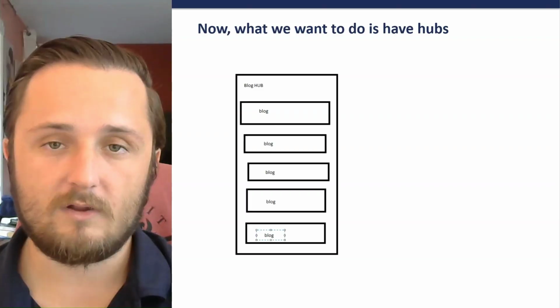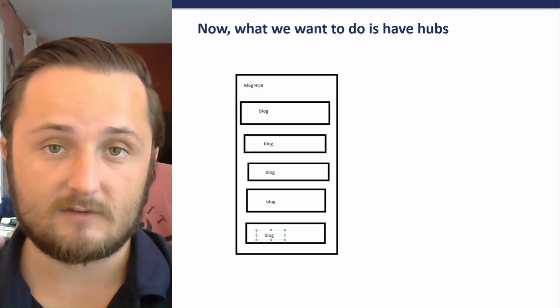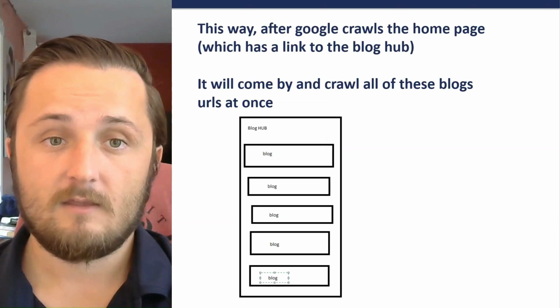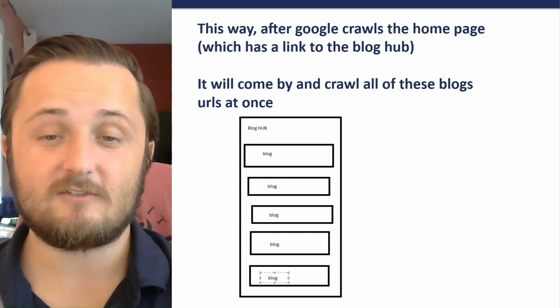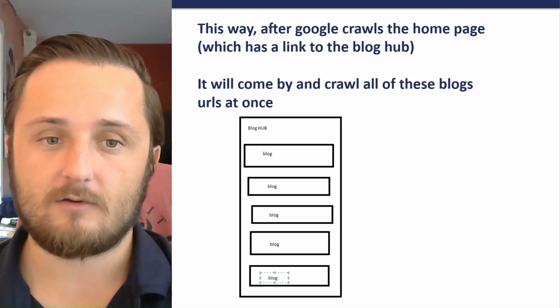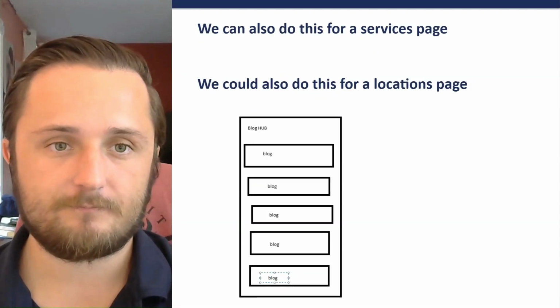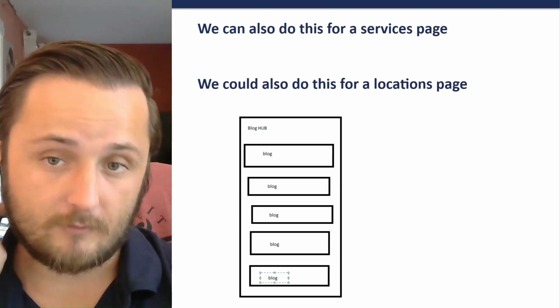Now, what we want to do is have hubs. So this is a blog hub with blogs listed on the page. This way, after Google crawls the homepage, which has a link to the blog hub, it will come by and crawl all these blog URLs at once and place them in the queue. We can also do this for service pages, and we can also do this for location pages.